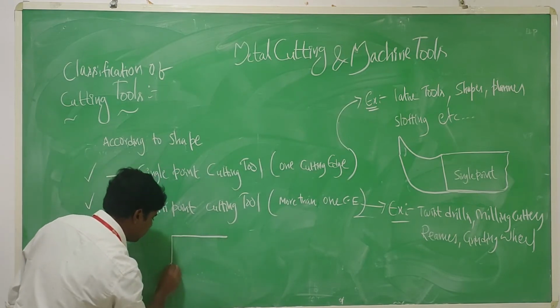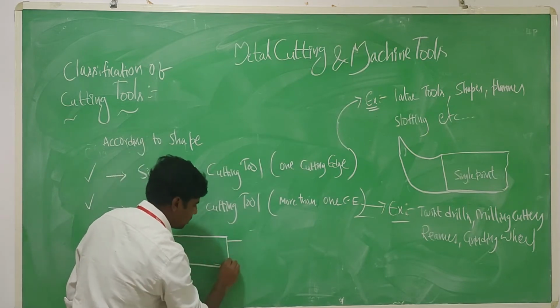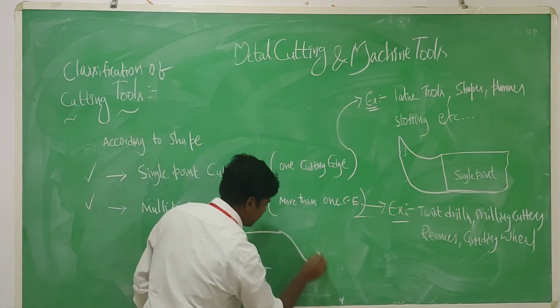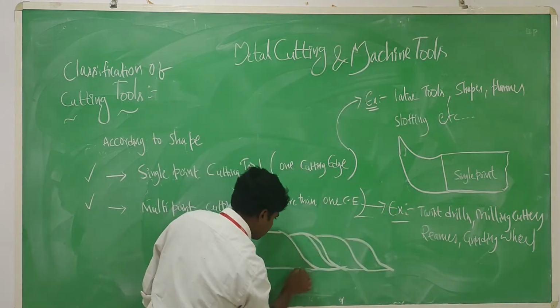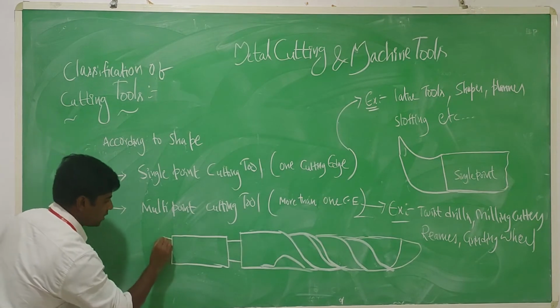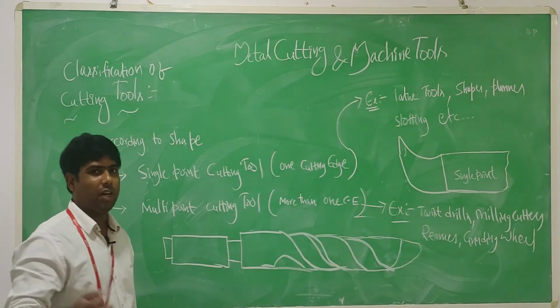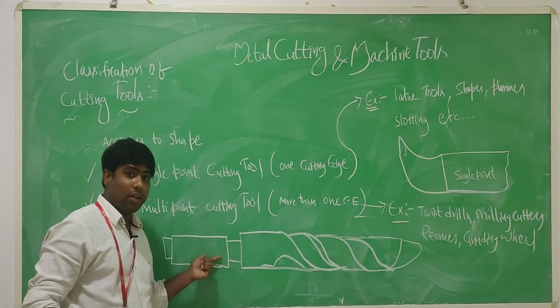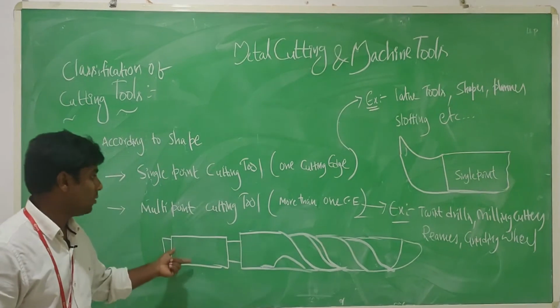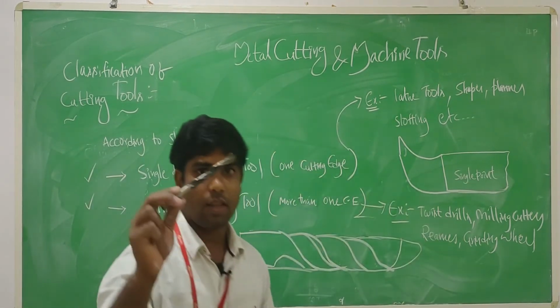This is a twist drill, widely used in drilling operations. This is the drill bit we see in day-to-day life.